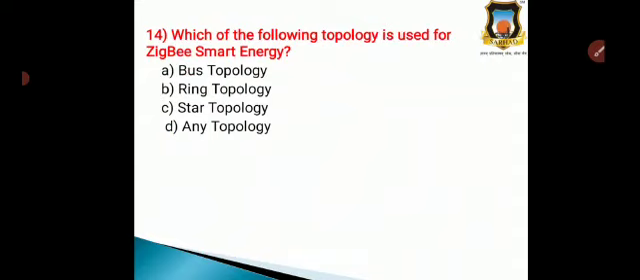Question number 14, which of the following topology is used for Zigbee Smart Energy?